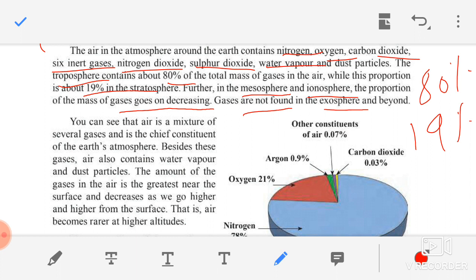In troposphere you will find 80% of gases. In stratosphere you will find 19% of gases. In mesosphere and ionosphere, the mass of gases, the percentage of gas, goes on decreasing. And in exosphere you will find no gases. Now children, let's move further.